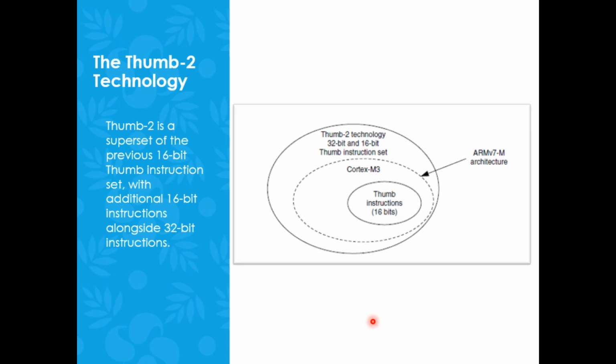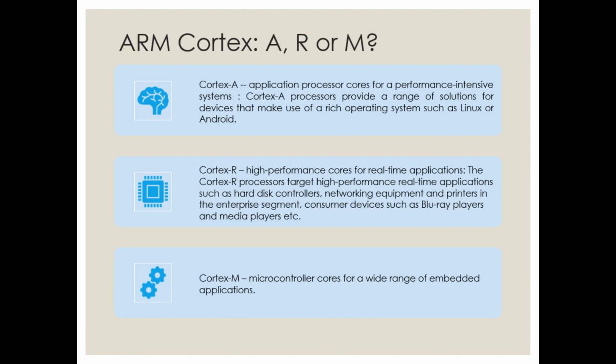To add on, the Thumb-2 technology is a major feature of the ARMv7 architecture, as we discussed. And in this architecture version, remember, the architecture design is divided into 3 profiles. So let us see these 3 profiles. These profiles were named using Cortex: Cortex-A profile, Cortex-R profile and Cortex-M profile.